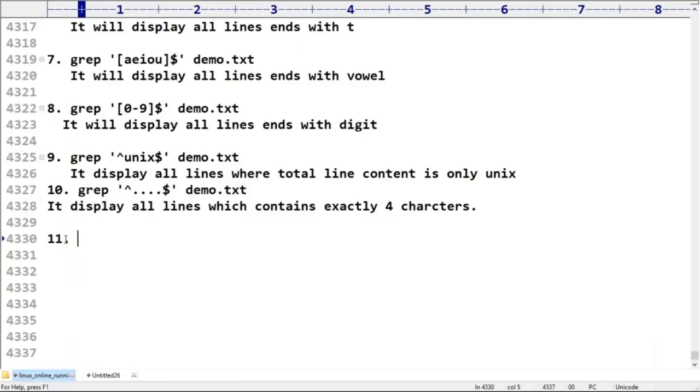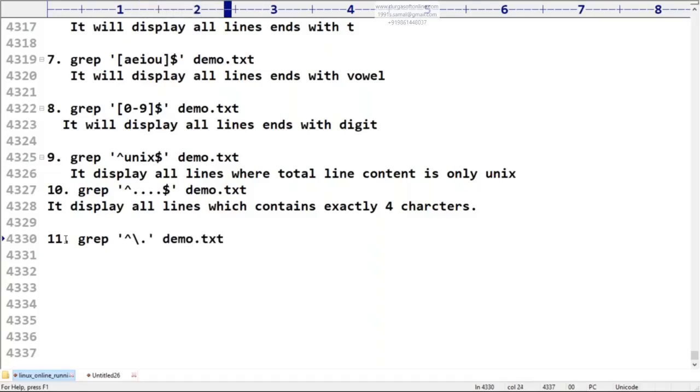Now the next thing, observe this. I'm trying to take the grep command with the cap symbol, then backslash dot, and demo.txt.